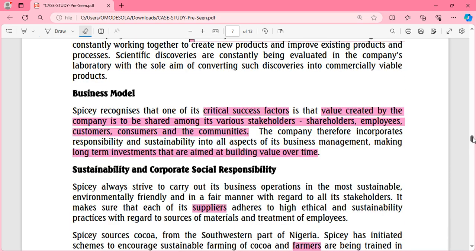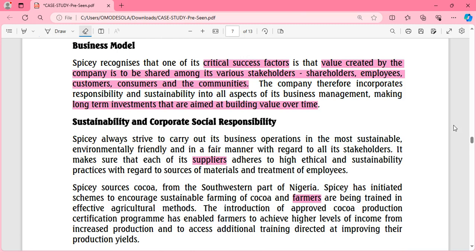Now we are given the business model, and we're told that one of the critical success factors is that value is created. I think this was in their mission statement, or was it the vision? They kept saying they want to create value for their shareholders and stakeholders, and the company also incorporates social responsibility and sustainability.